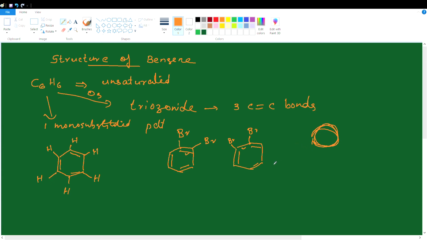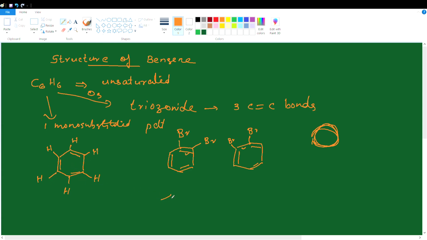From that dream he got the idea and proposed that in the structure of benzene, the double bonds and single bonds are not stationary, they are oscillating. The pi bonds present in benzene are always moving, oscillatory in nature.